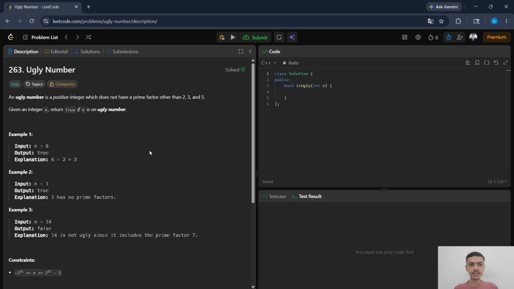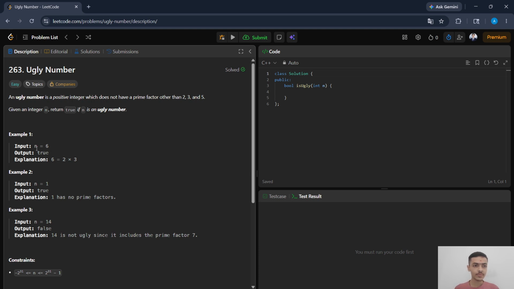Hello everyone, in this video we are going to solve the 263rd problem, which is Ugly Number. You can see the problem. An ugly number is a positive integer which does not have a prime factor other than 2, 3 and 5. Given an integer n, return true if it is an ugly number, otherwise return false.